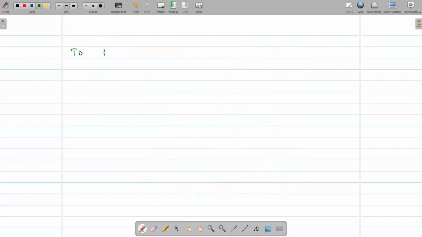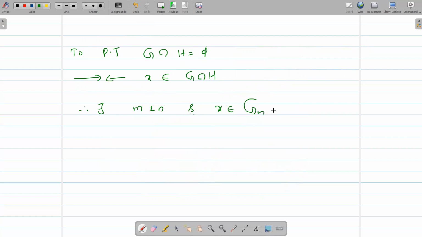So to prove that G intersection H is equal to empty, assume the contrary, that X belongs to G intersection H. G intersection H എന്താണെന്ന് നമ്മൾ നേരത്തെ പറഞ്ഞു കഴിഞ്ഞു. Therefore there exist M and N such that X belongs to Gm intersection HN. See, without loss of generality, we assume M is less than or equal to N. M and N are two numbers such that M less than or equal to N.